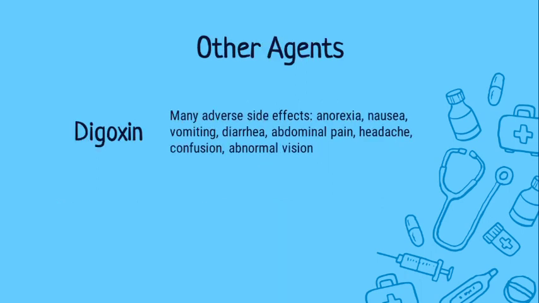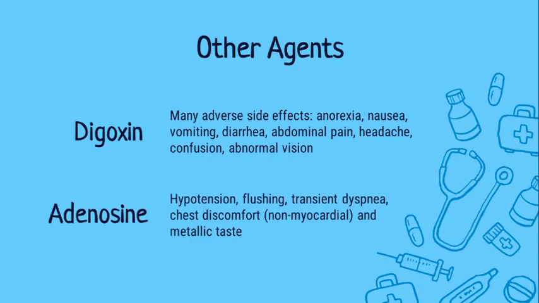The last would be the other agents. Under this, we have digoxin and adenosine. Digoxin has many adverse side effects like anorexia, nausea, vomiting, diarrhea, abdominal pain, headache, confusion, and abnormal vision, while adenosine has hypotension, flushing, transient dyspnea, chest discomfort, and metallic taste.